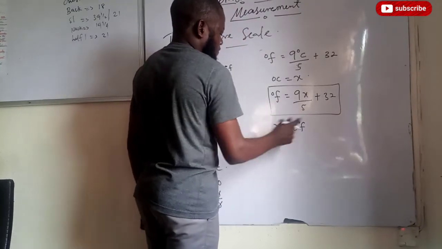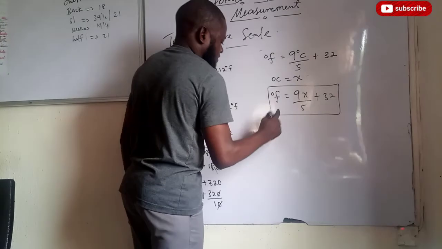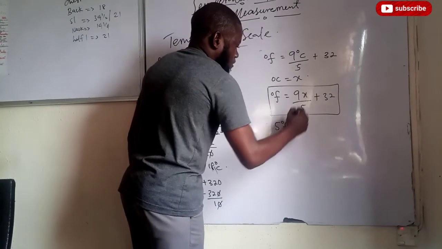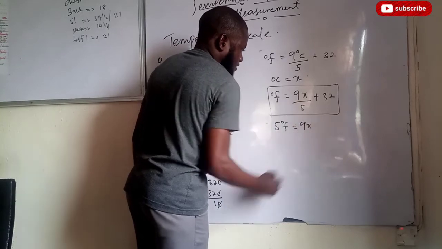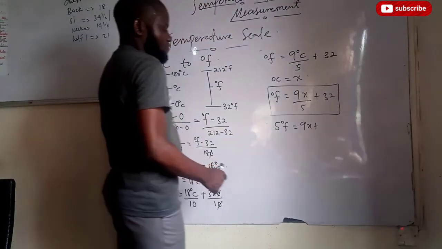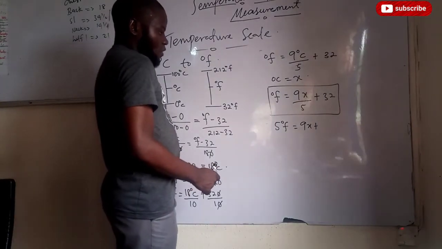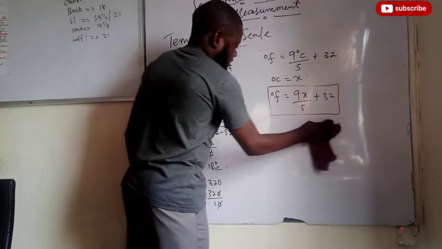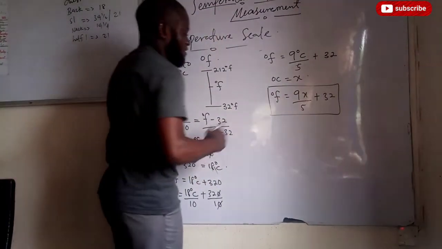Okay, let me take it like that. 5 times this, 5 times the temperature in degrees Fahrenheit equals 9x, plus 5 times 32. Let me make it simpler. Instead of doing that, transfer this to the other side.